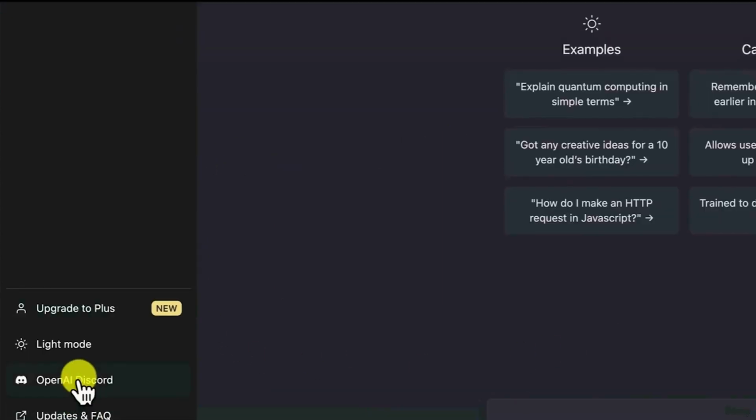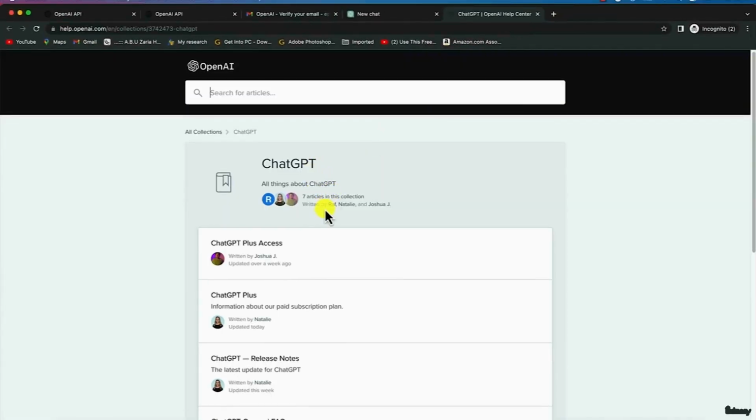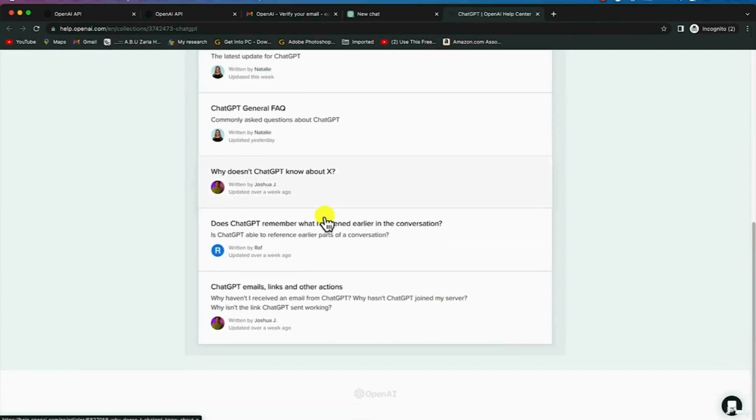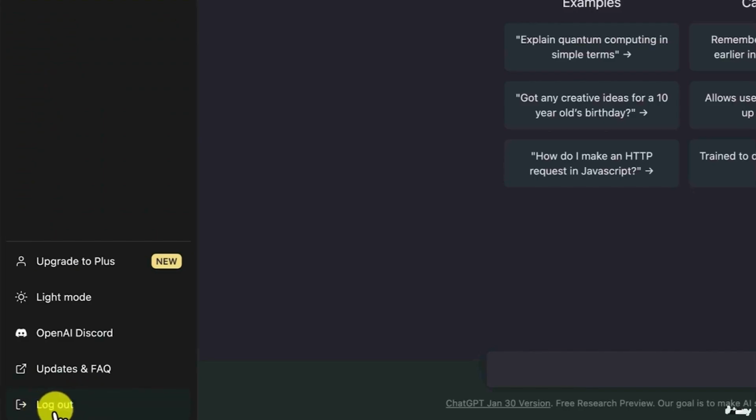And then you have the OpenAI Discord. At any given point, you can decide to open the Discord and ask questions. You do that from here. Then you have the updates and FAQ. These are places where people ask a lot of questions, and you can see the frequently asked questions and the frequently requested features. So that's OpenAI. You can log out from it here at the bottom.